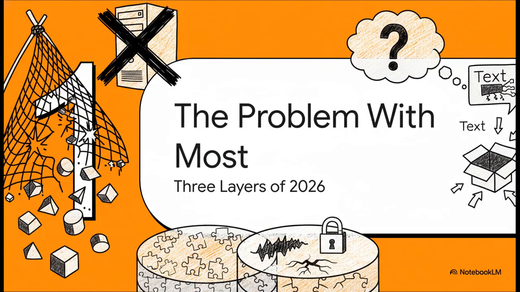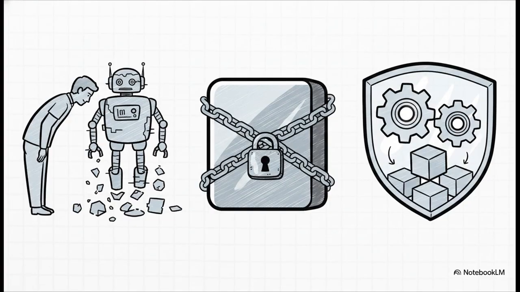Section 1. The problem with most, and the 3 layers of 2026. Let's look at why older approaches are kind of falling apart when push comes to shove. Right now, you essentially have 3 layers of options. Layer 1 is prompting. Just asking nicely. You say, return only the JSON object.